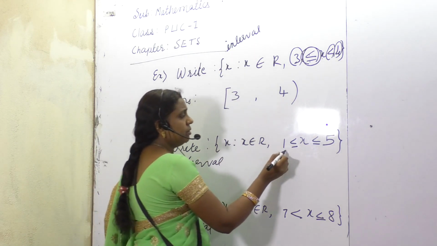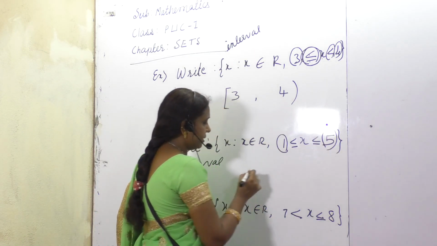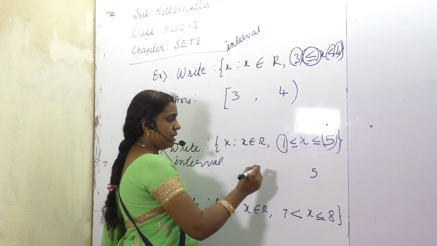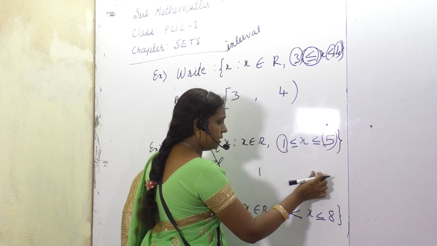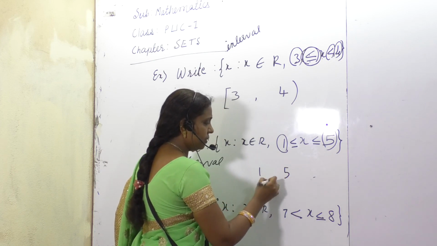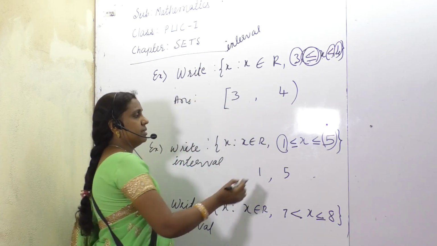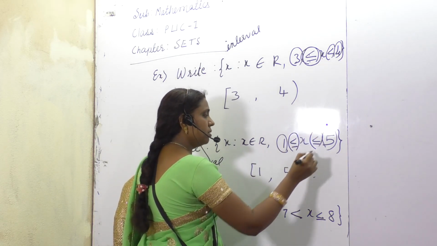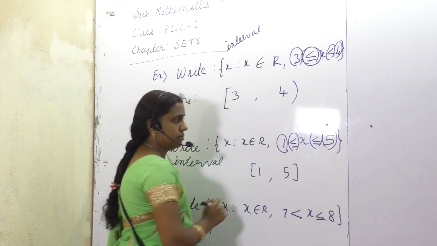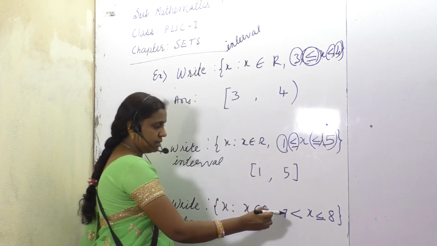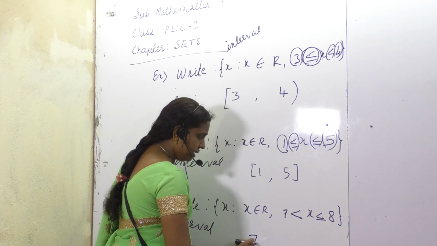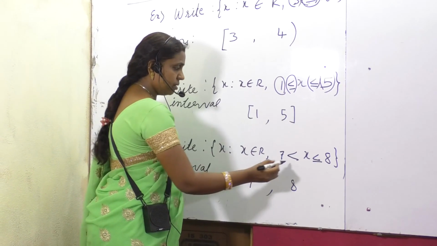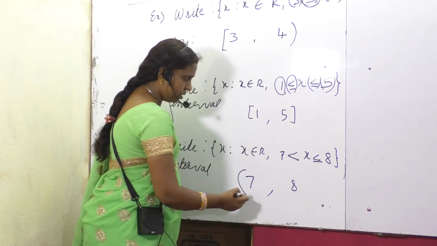So here we will write the limits, 1 and 5. Not exactly this far the distance, let it be 1 and 5 this way. Comma. Next, check this. Closed. In this case, it's 7 and 8. Comma. 7, only open. Open. Other one closed.